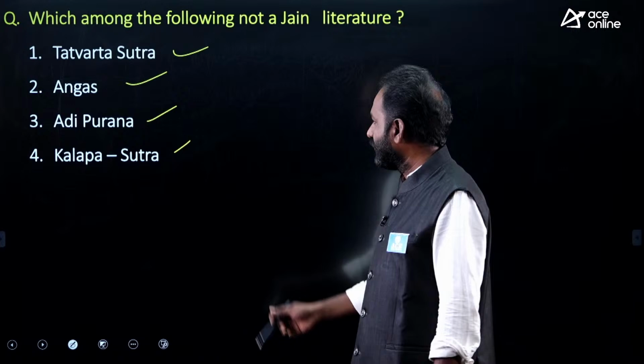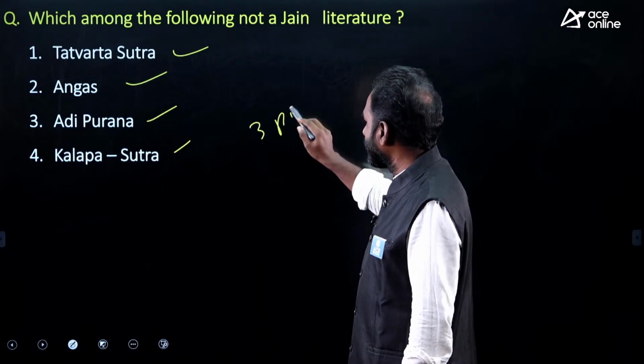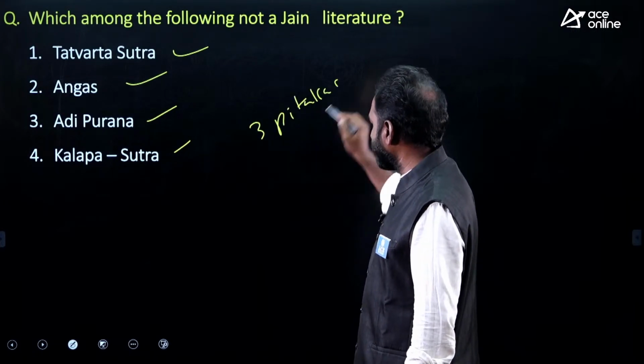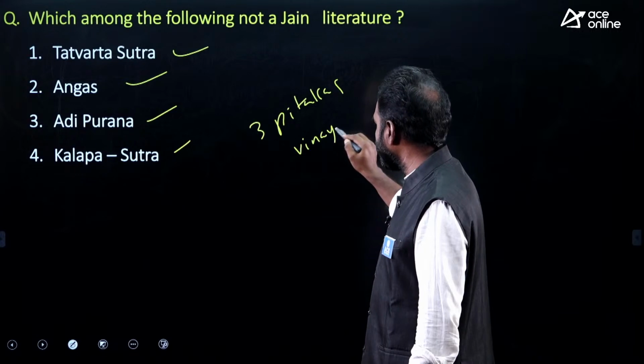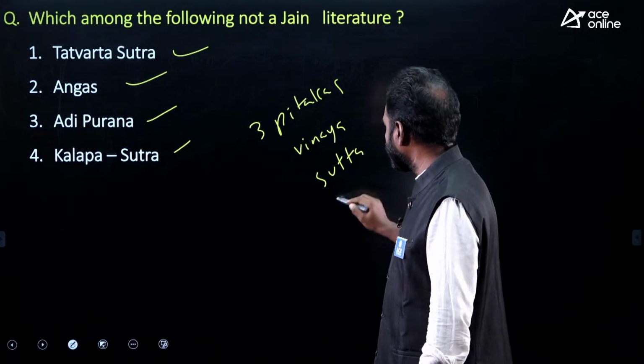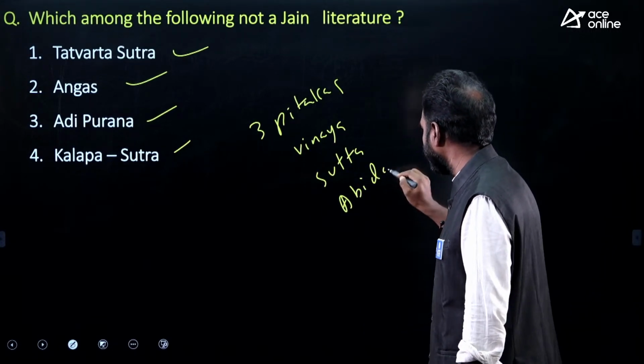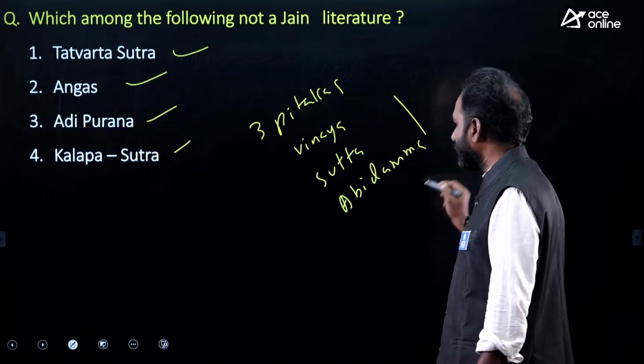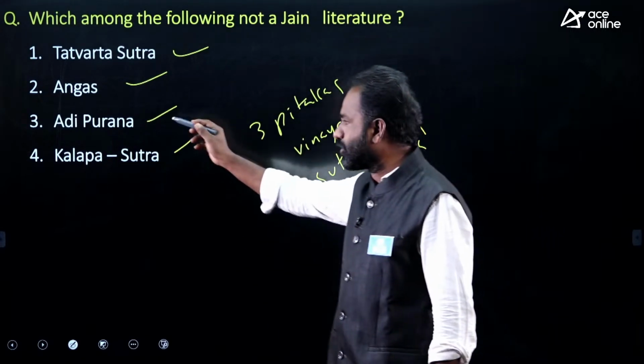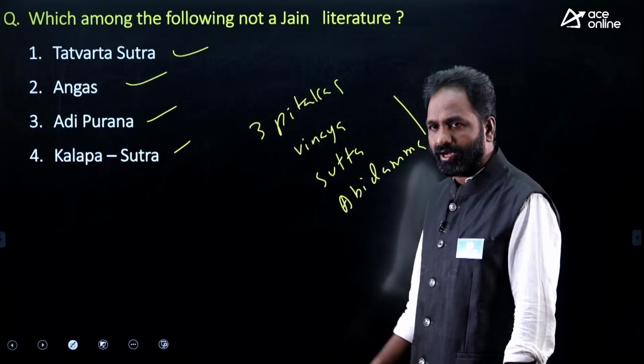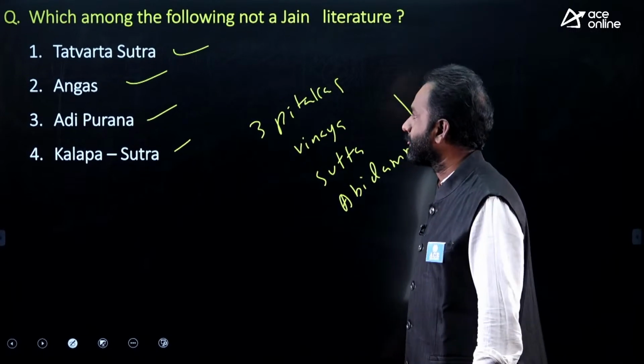Coming to Buddhism, we call them the Tripitakas: Vinaya Pitaka, Sutta Pitaka and Abhidhamma Pitaka. These are the Tripitakas of Buddhism. Coming to Jainism, we call them Angas. There are 12 Angas, also called Agamas.